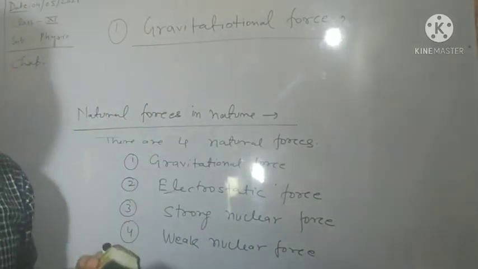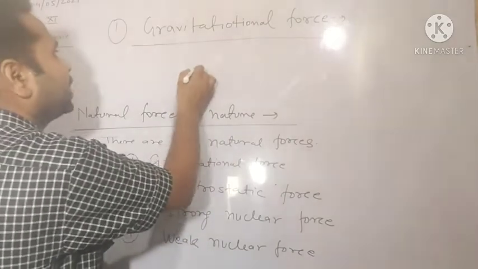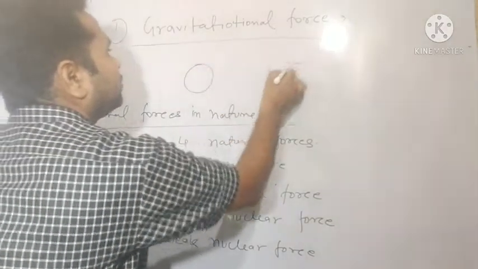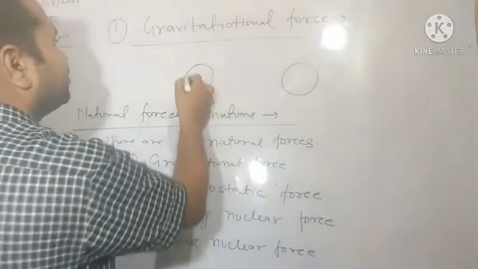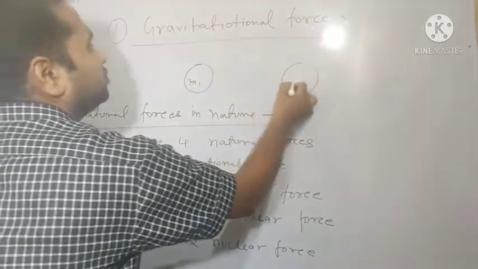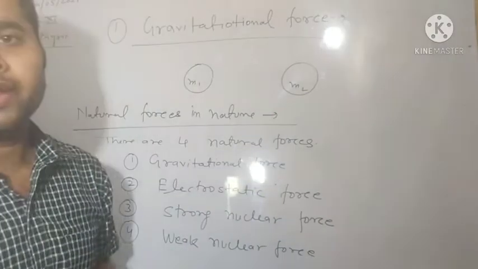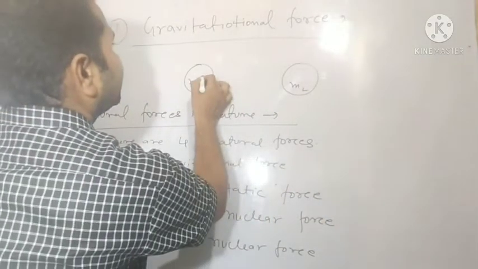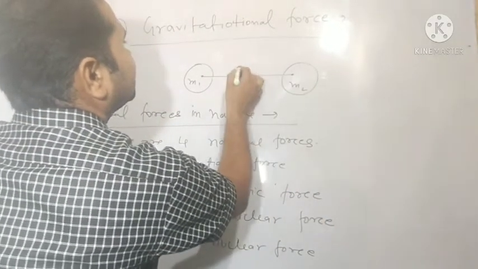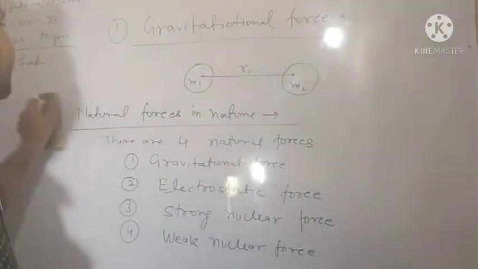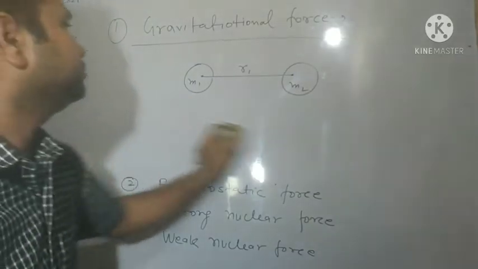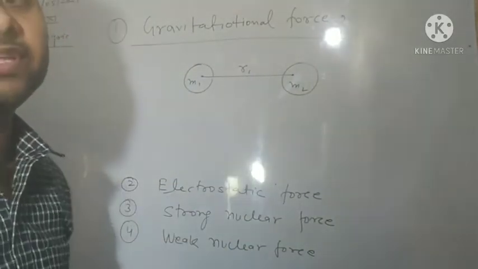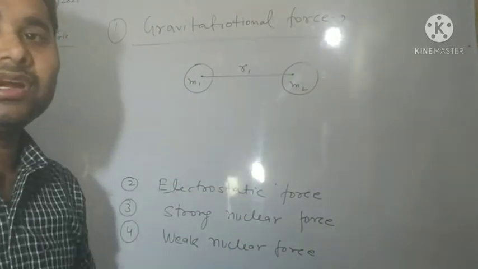Students, in class 9th you have learned that if there are two bodies in the universe of different masses, suppose m1 and m2, and the distance between their centers is r, then these two bodies experience a gravitational attraction force